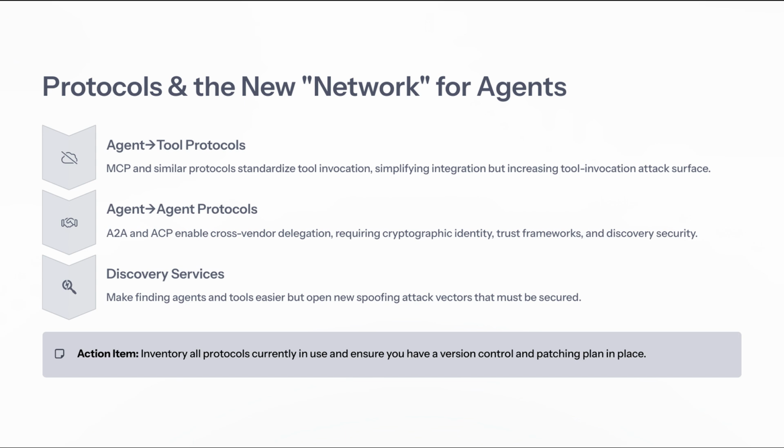However, this ease of access comes with a trade-off: an expanded attack surface for tool invocation. To facilitate secure interactions, the agent protocols, namely OWASP and ACT, support cross-vendor delegation while emphasizing the need for cryptographic identity, robust trust frameworks, and discovery security. Speaking of discovery, while the emergence of discovery services helps locate agents and tools more efficiently, it also introduces potential spoofing attack vectors that we must address.